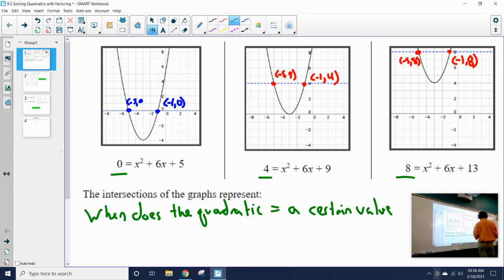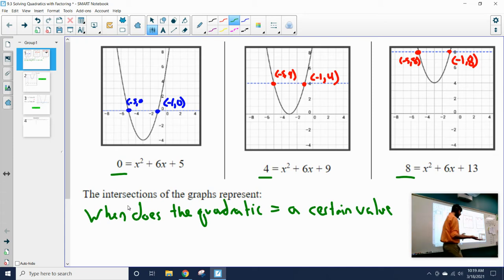Now we can do this on Desmos. That's pretty easy. If you graph 0 equals x squared plus 6x plus 5, it should show you where that quadratic equals 0. Or you might have to do x squared plus 6x plus 5 in one line, and then x or y equals 0 in another line. And you should be able to see when they cross. Same with 4, same with 8 for those other quadratics.